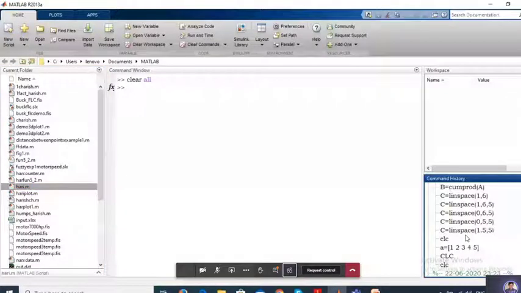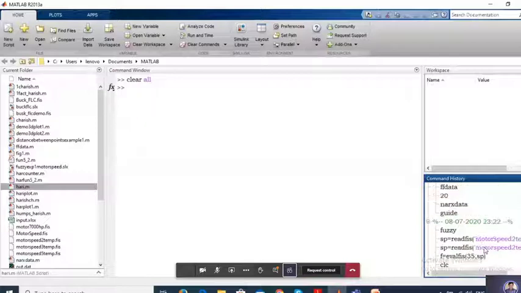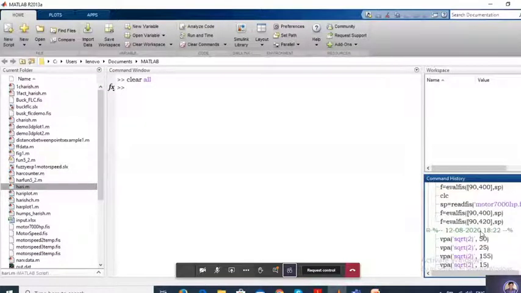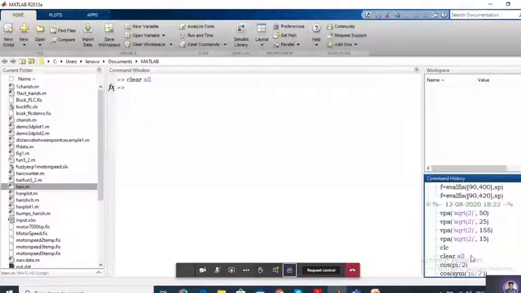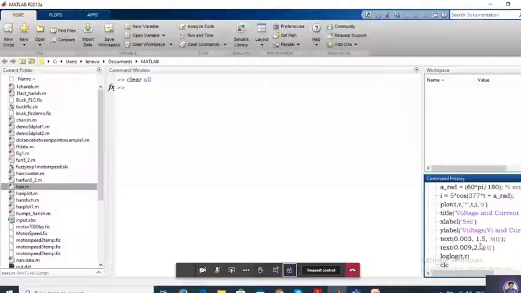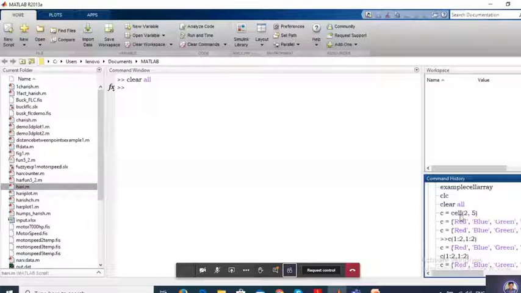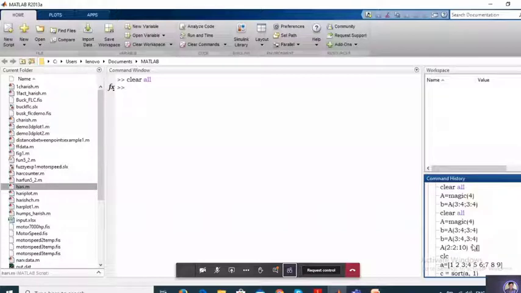It displays the date as well, for example these operations were done on 8/7/2020, and yesterday I did some combination problems. When you want to execute directly, double click on the command and it will execute. But be careful, you have to remember where the starting point and the ending point are. Then only you can use it.